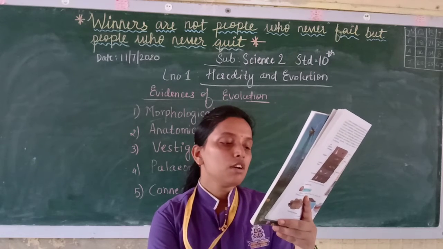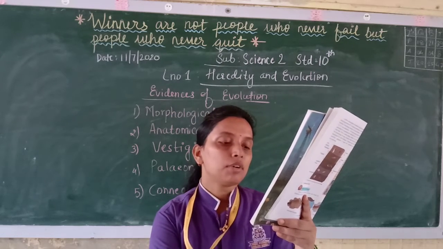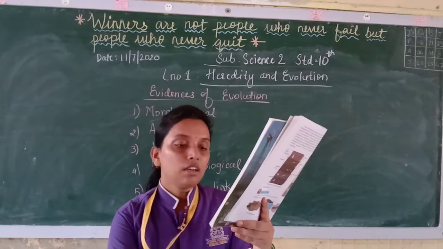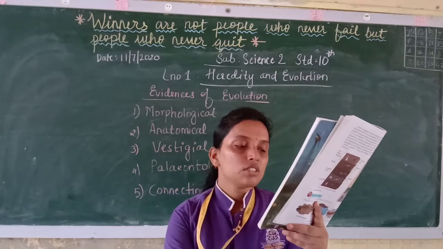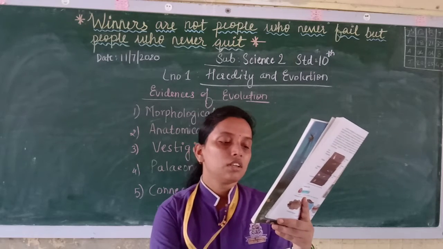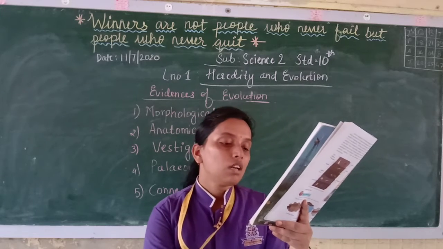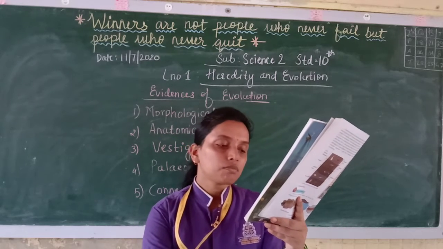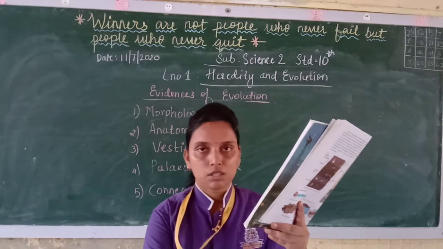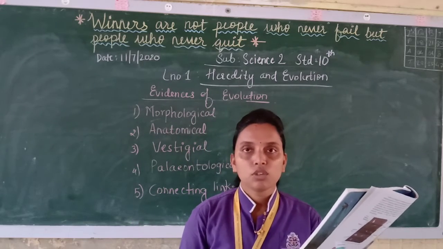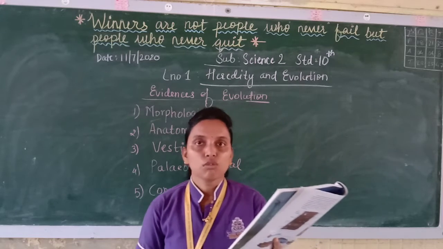Darwin's theory of natural selection was widely accepted for a long duration, but some objections were raised against it. Now we will see what those objections were. According to Darwin, natural selection was the factor responsible for evolution, but it was not the only factor; there were some other factors also responsible.